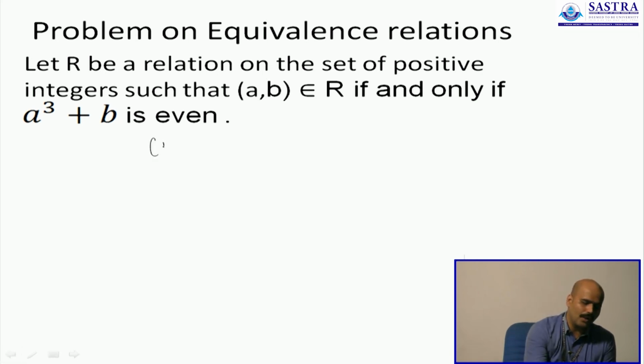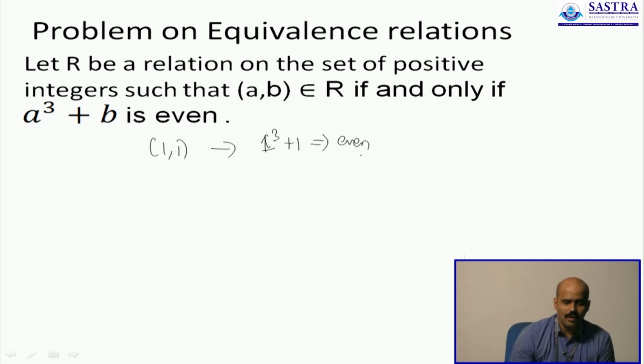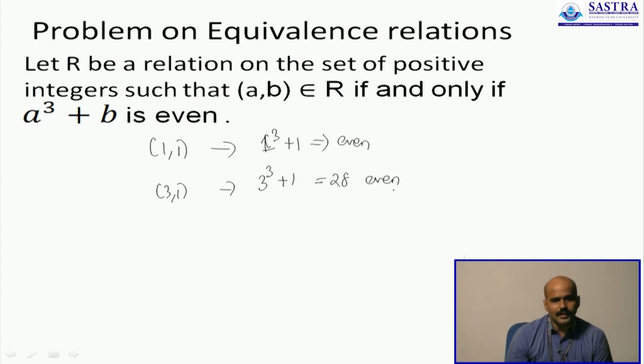Can (1, 1) be part of the relation? (1, 1) leads to the conclusion that 1 cube plus 1 is even. 1 cube plus 1 actually turns out to be even. (1, 1) is part of the set. Can (3, 1) be part of the set? What about 3 cube plus 1? 3 cube plus 1 is 28, which is again even, and therefore (3, 1) is part of the set.